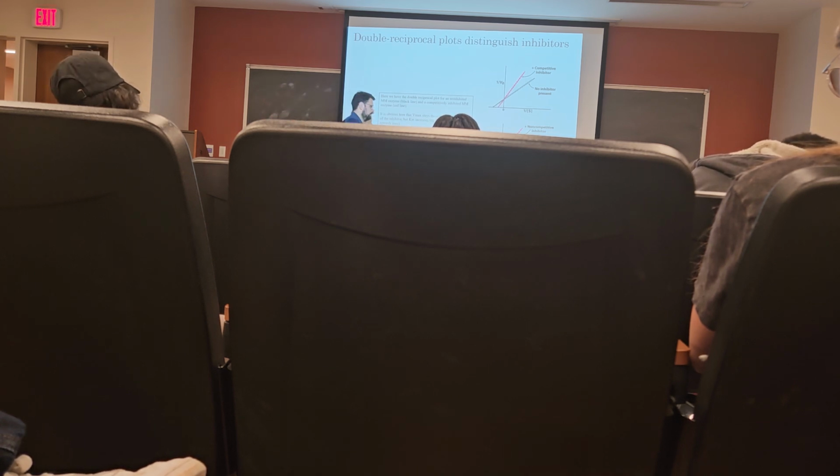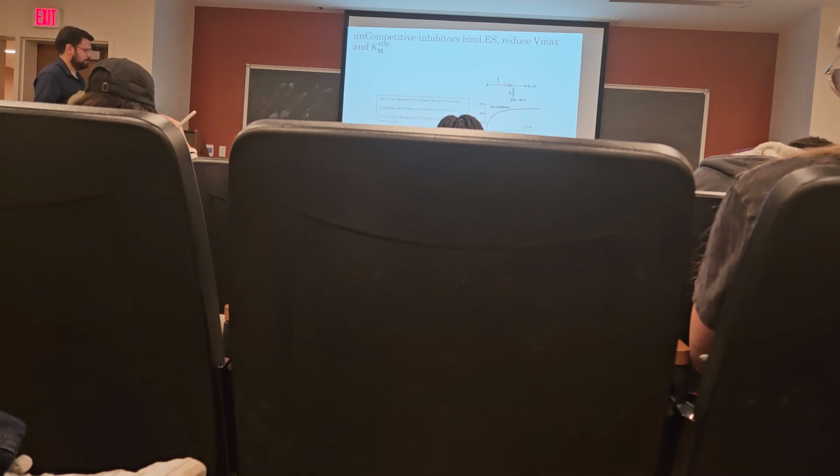That's what we see here: 1/Vmax is increasing compared to the no inhibitor line. So it's very easy to tell these apart on a Lineweaver-Burk plot, especially when we're talking about non-competitive versus uncompetitive inhibition, where they're both decreasing the Vmax, but it can be a little bit more difficult to determine what the apparent Km is.